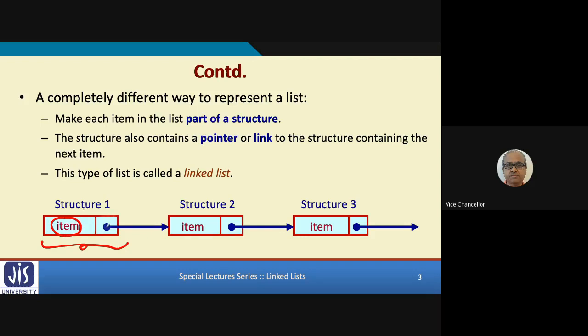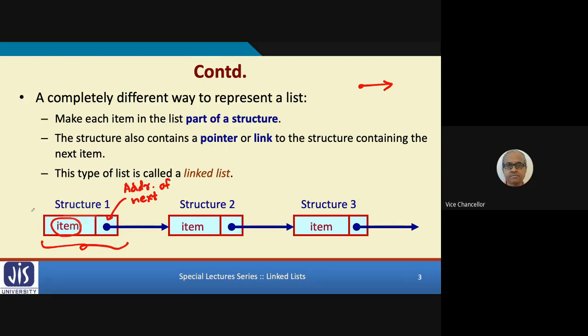And there is a pointer. You see, this is the notation of a pointer, a short arrow. This pointer actually says that here we are storing some address of the next element.